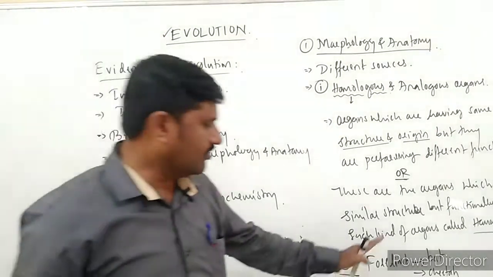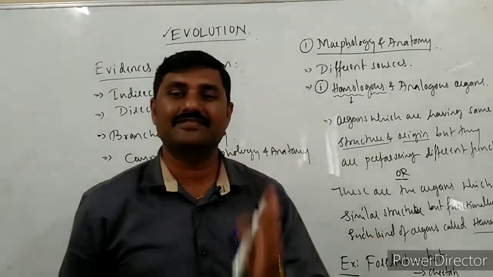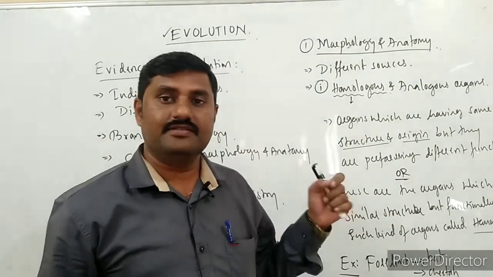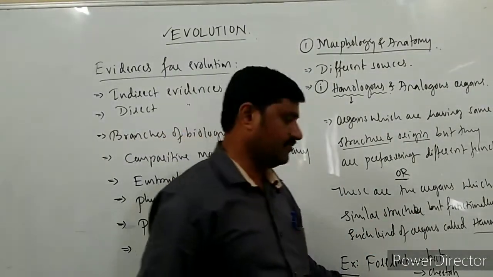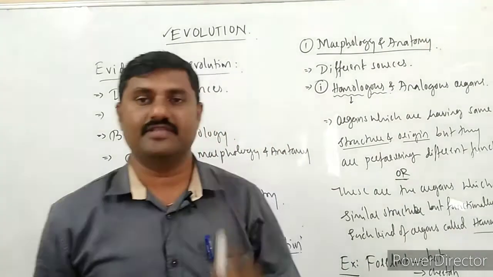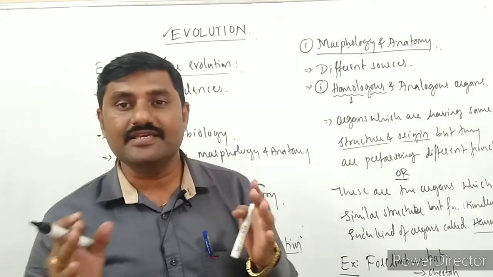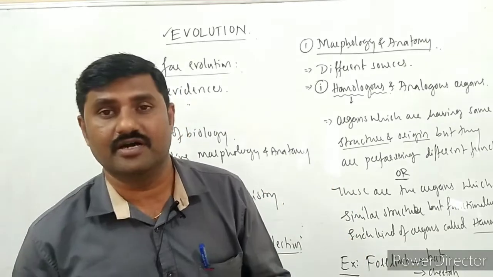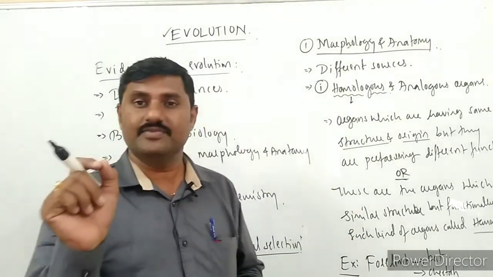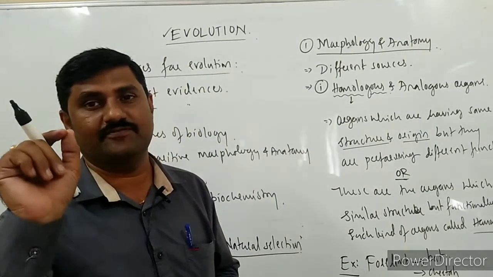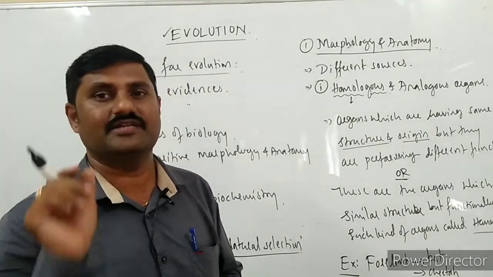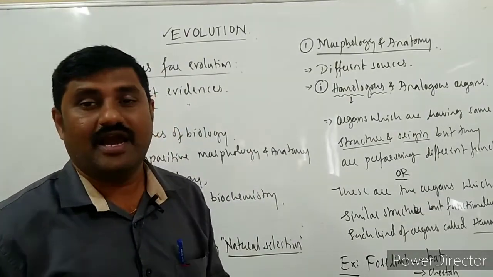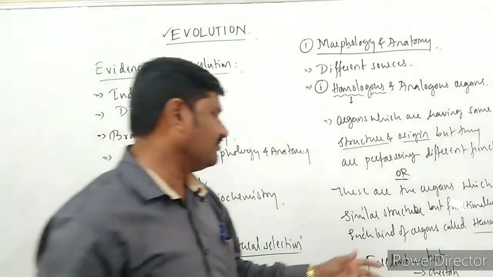Whenever you consider all these distantly related groups of animals, these have four limbs. And even though these are all differently grouped animals, the limbs are similar in their structure, but they are performing different functions. And such kind of organs are said to be what?